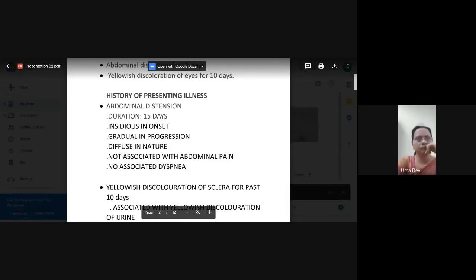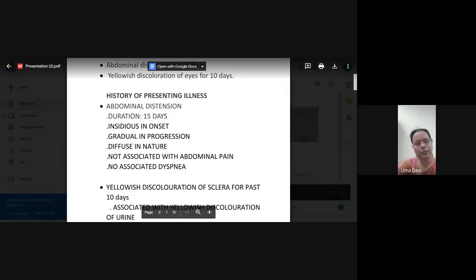Okay, then. Then around the umbilical region, acute appendicitis. Initially it will be around the umbilical, and later it may go to the right iliac fossa. Okay. Then what are the other causes? Then it can be aortic dissection. Myocardial infarction can also radiate to epigastric. Yeah, that will be epigastric pain.